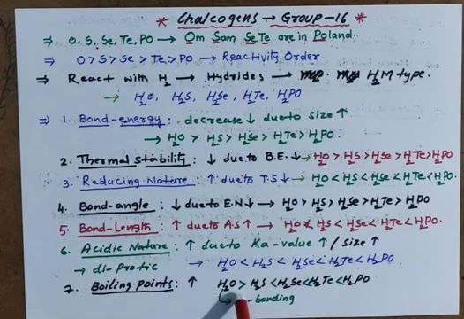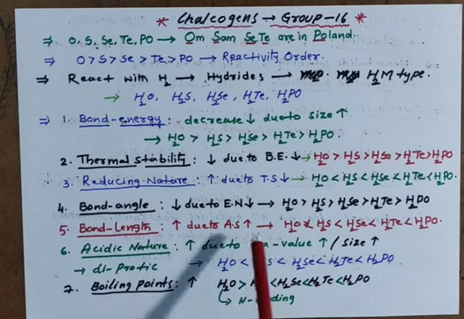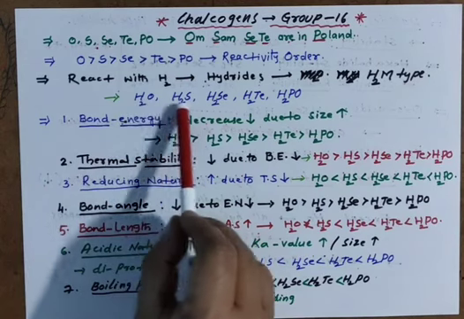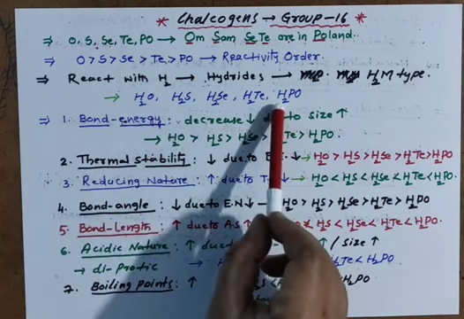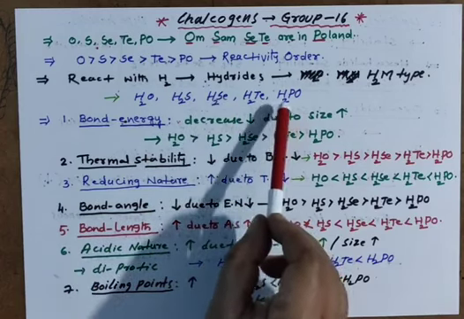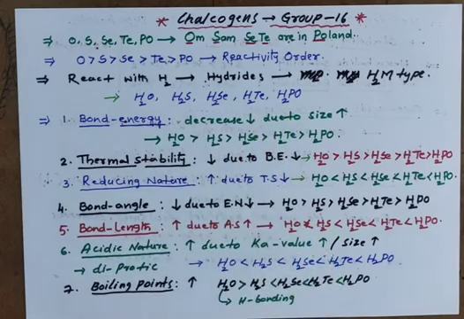And for boiling point, H2O's boiling point is more than H2S due to hydrogen bonding. So here the only hydride with hydrogen bonding is water. The remaining don't have it, because sulfur, selenium, tellurium, polonium are not highly electronegative atoms.